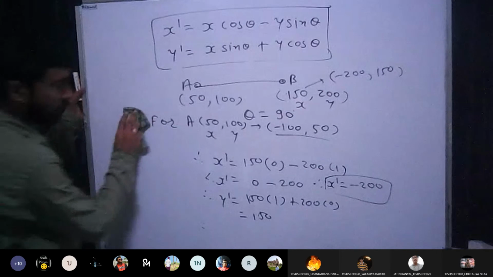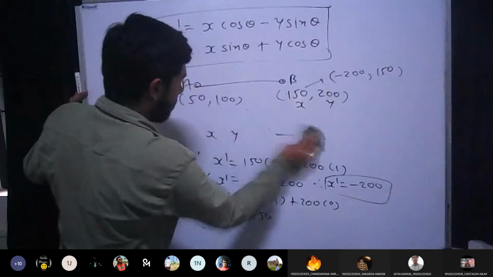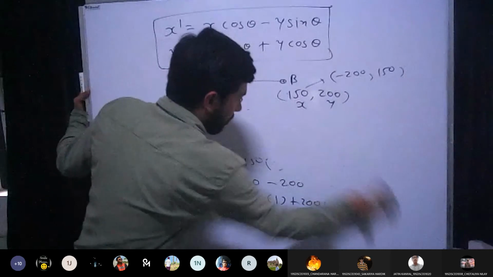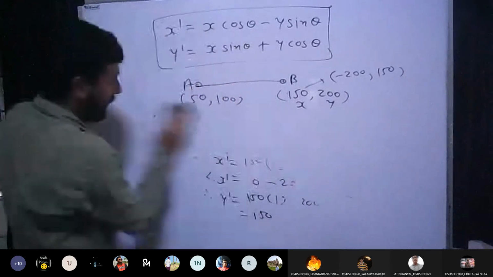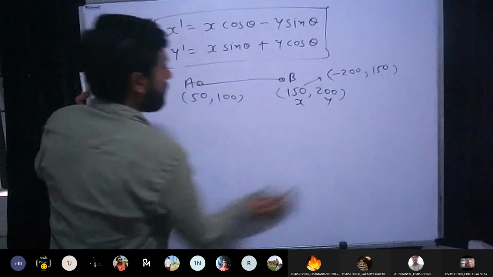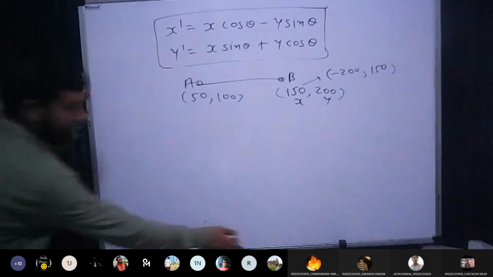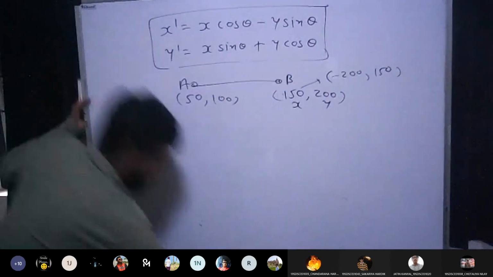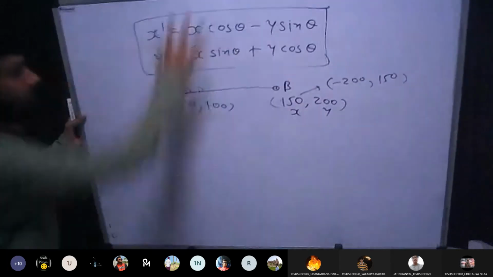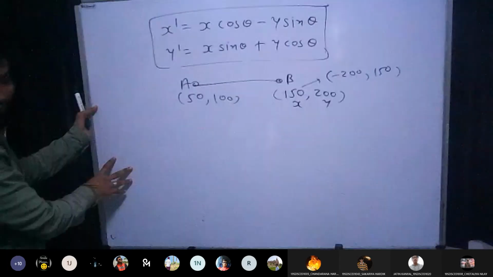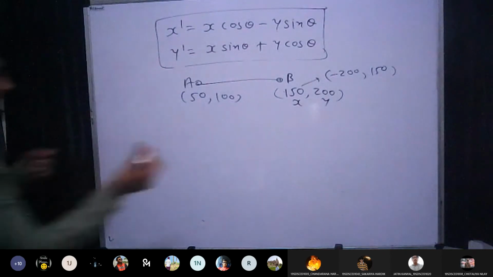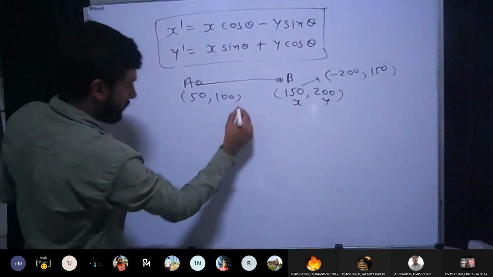So now let us try to put both the points in the graph to observe the changes and to check whether we are able to get the rotated line or not. Let me draw the graph here.